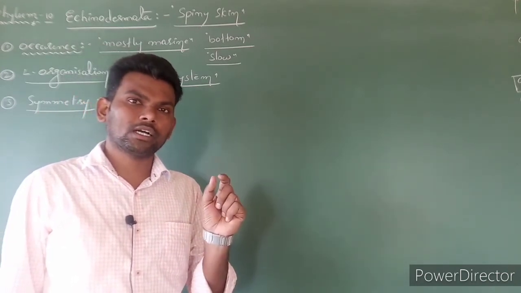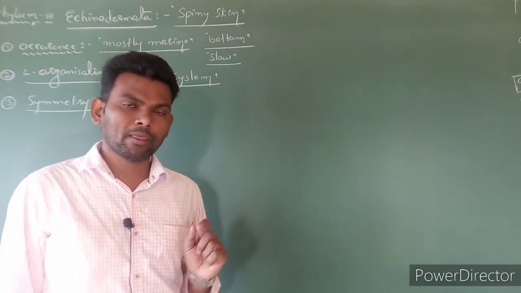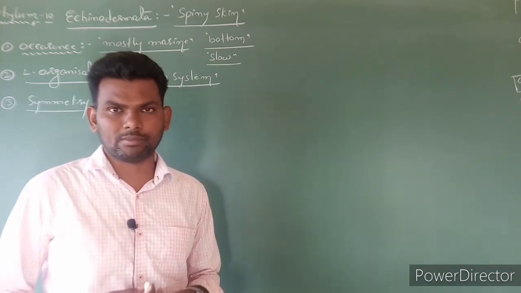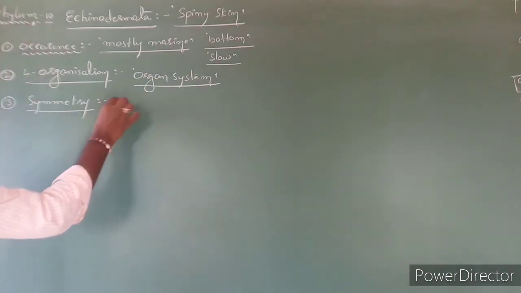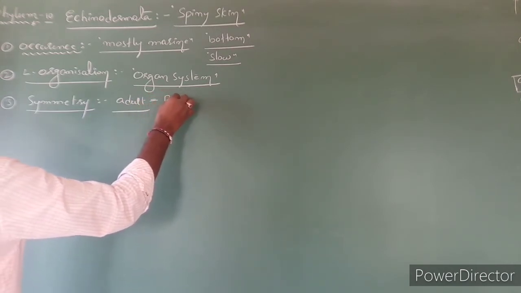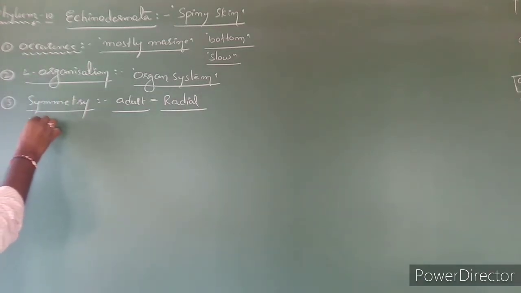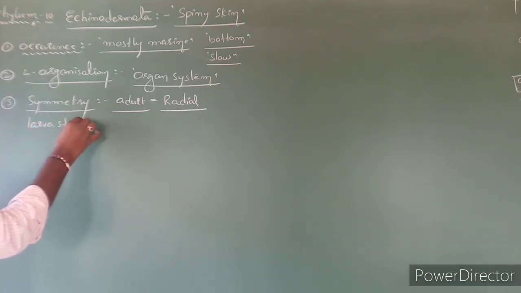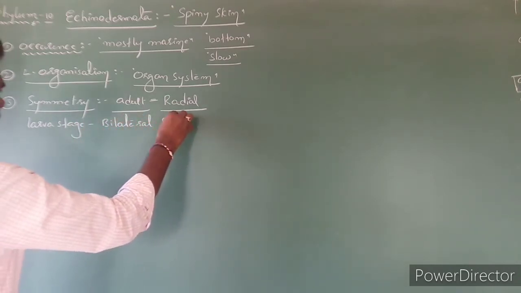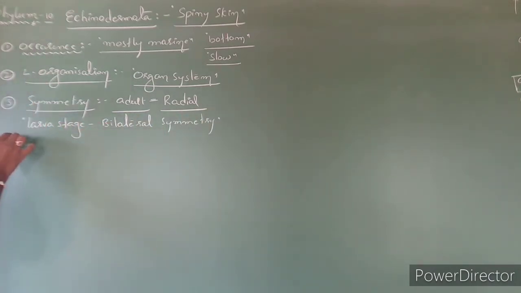In adult Echinodermata, symmetry is radial symmetry, but in the larva stage, it is bilateral symmetry. Clear?